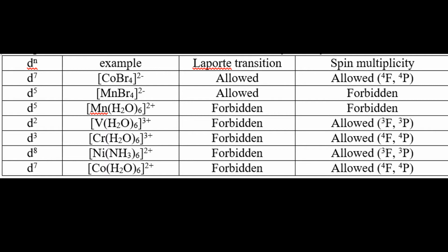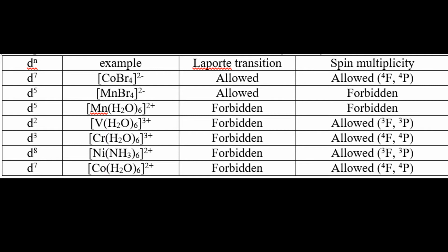As NH3 is a strong field ligand and the complex is octahedral, the Laporte transition is forbidden and spin multiplicity is allowed. If you consider d7 systems, Co(H2O)6 2 plus, this is also octahedral, and the electronic configuration will be t2g5 eg2. Also the Laporte transition is forbidden and spin multiplicity allowed.